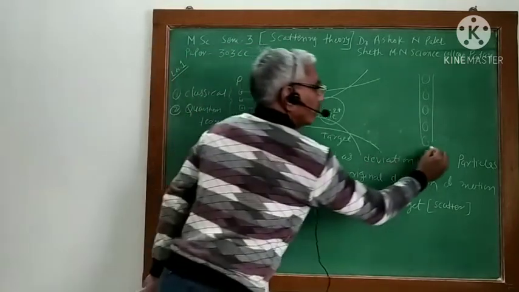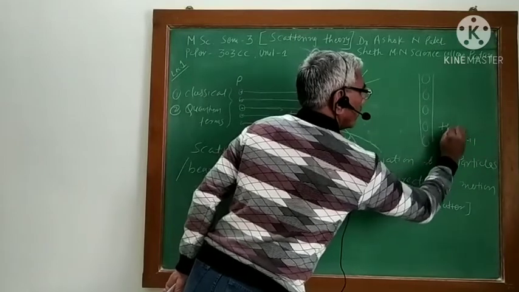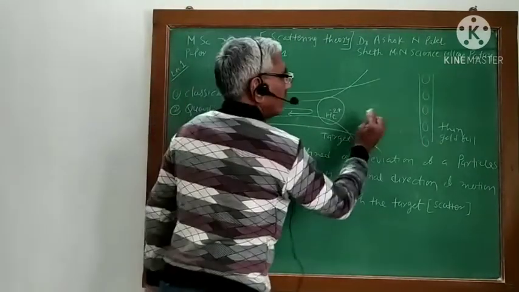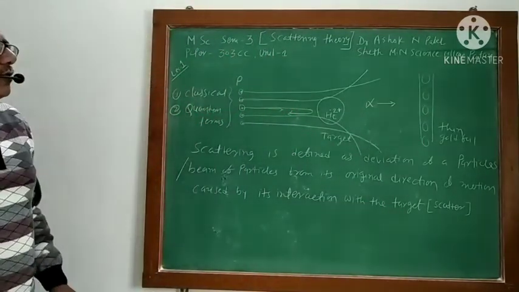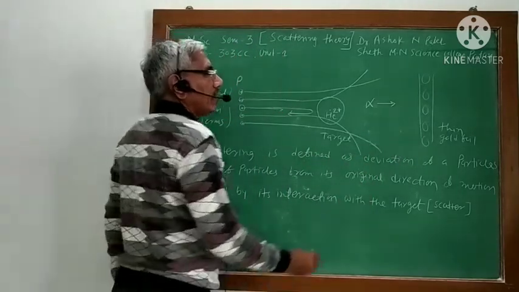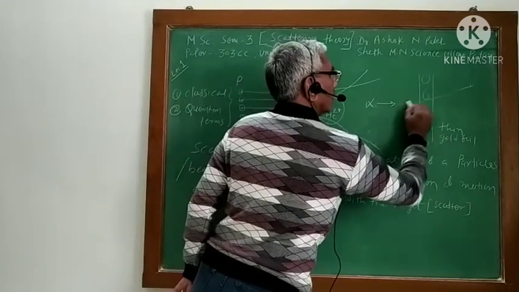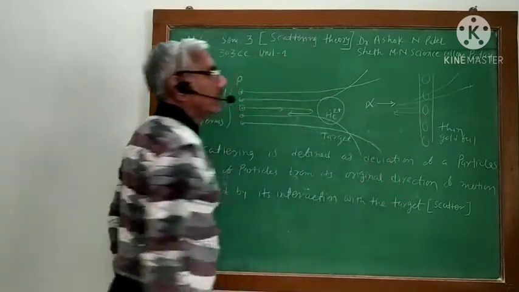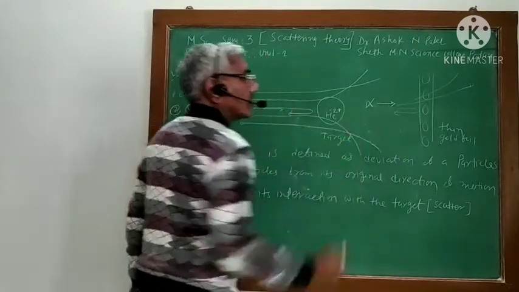In the case of Rutherford, when alpha particles bombarded that thin gold foil, he got some scattering in a particular direction, and in some cases alpha particles moved backward, which you can call backscattering.